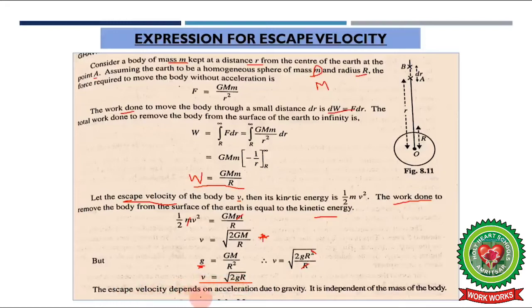The escape velocity depends on acceleration due to gravity. It is independent of the mass of the body. So it is a very important thing that escape velocity depends on acceleration due to gravity, but it does not depend upon the mass of the body which is to be projected. Although it depends upon the mass of the planet, it does not depend upon the mass of the object which is to be projected.